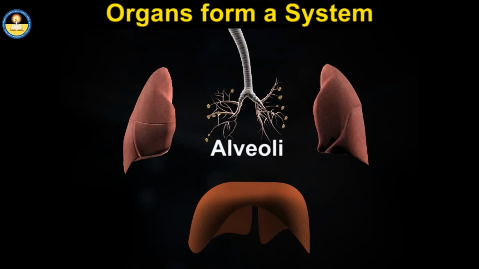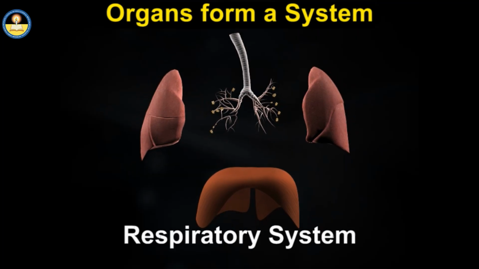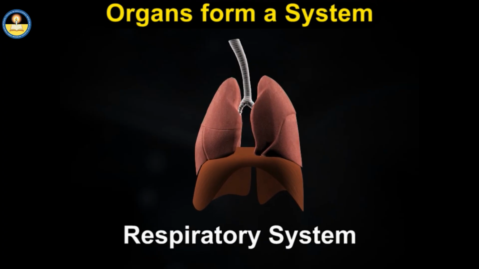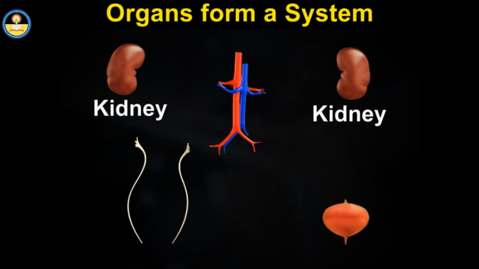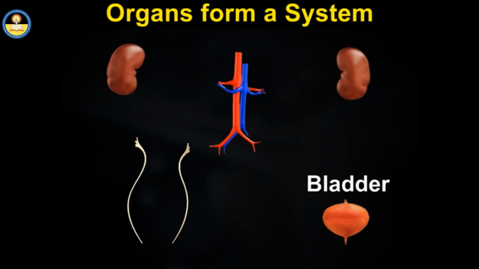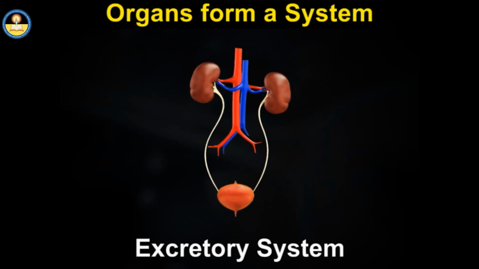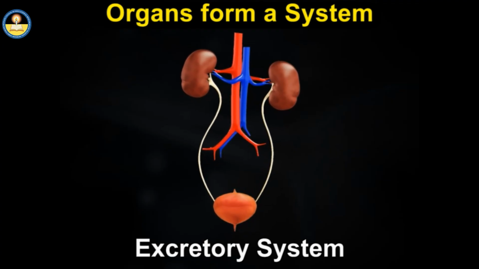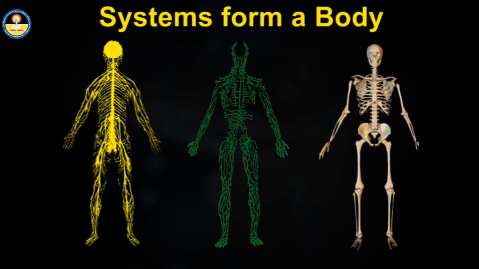Trachea, alveoli, lungs, and diaphragm together form respiratory system. The main role of the respiratory system is to provide gas exchange between the blood and the environment. Kidneys, ureters, bladder, and urethra are organs present in human excretory system. The main role of the excretory system is to filter out cellular waste, toxins and excess water. Like this, there are 10 major organ systems in our body.